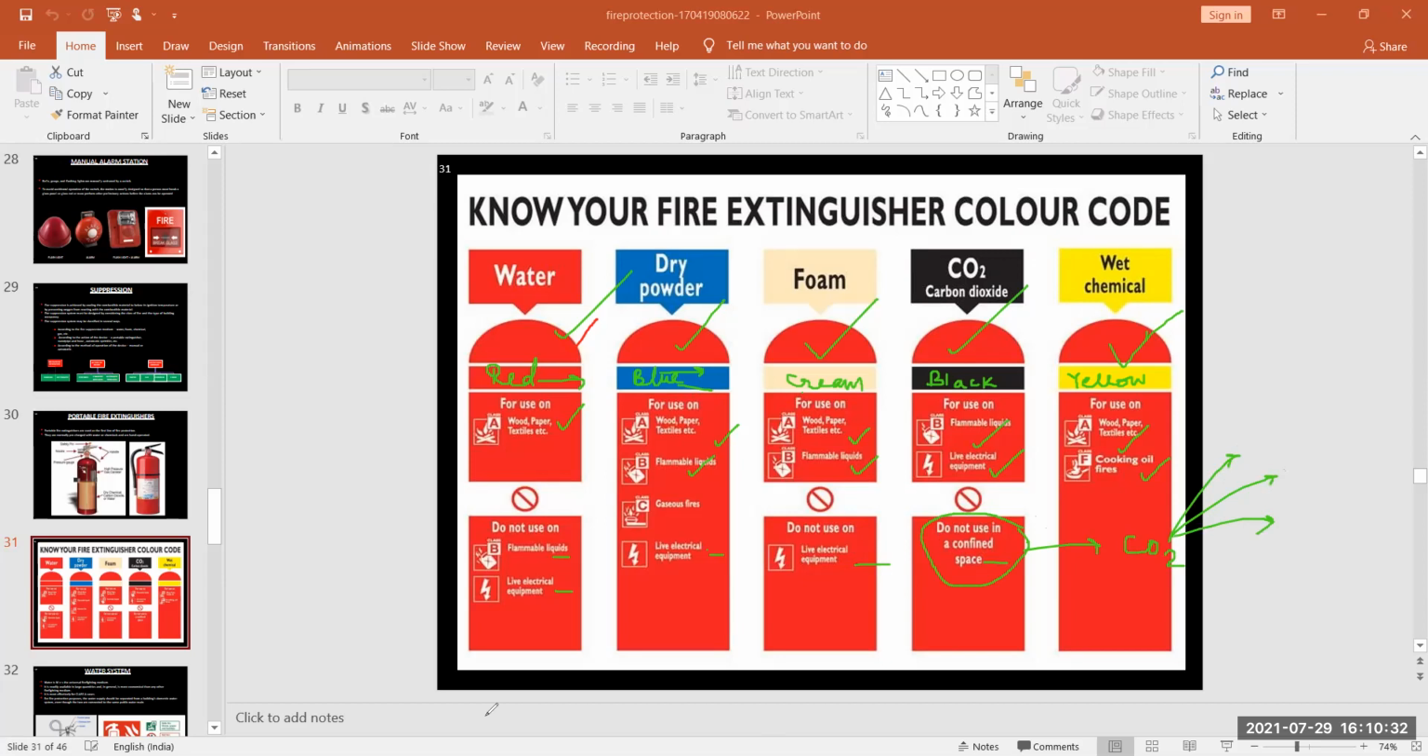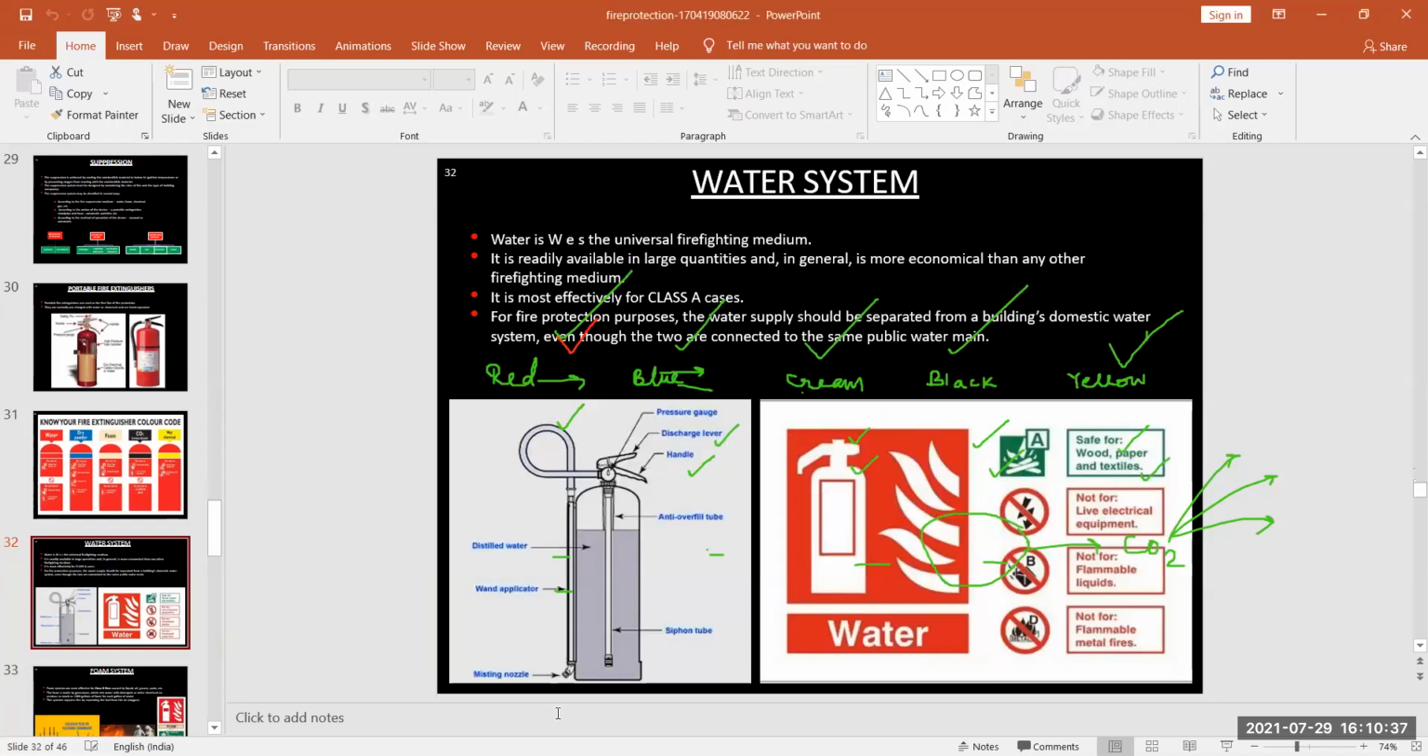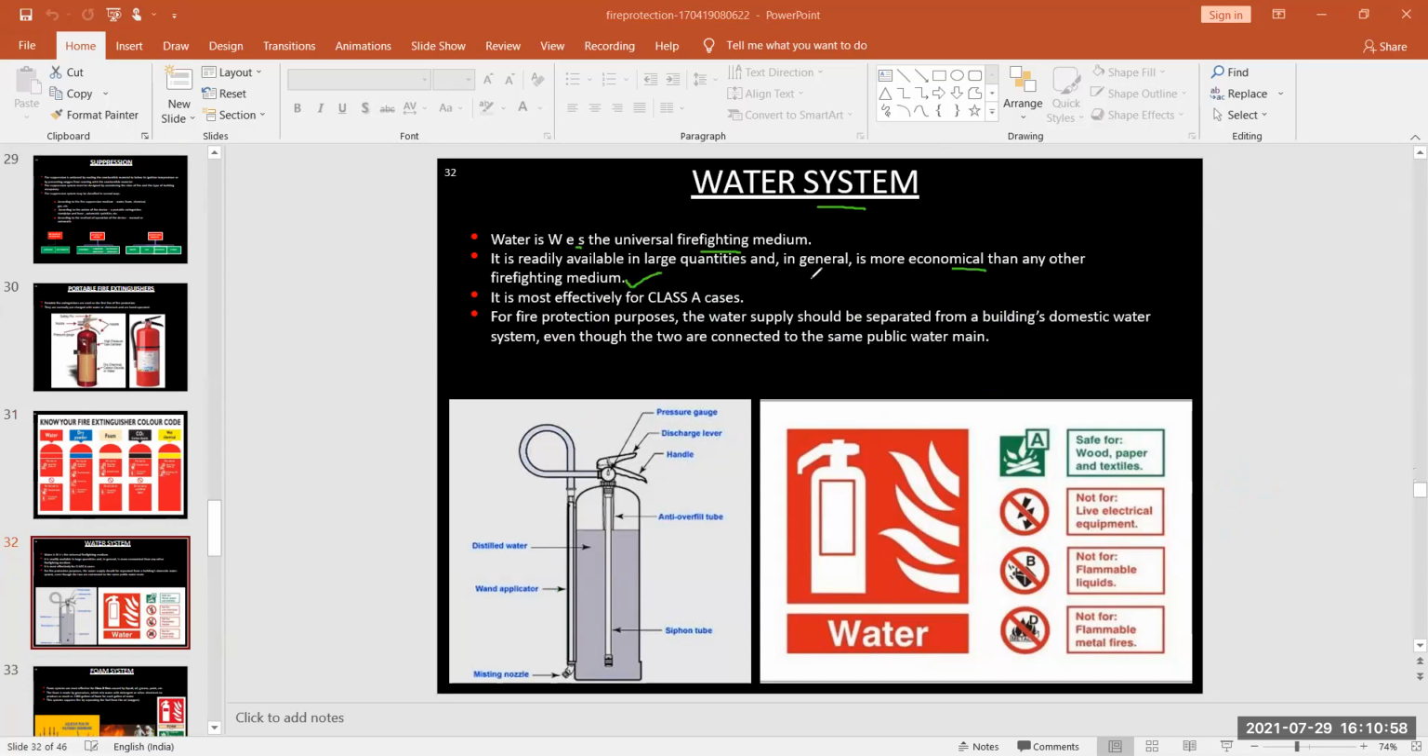Next is your water system. You see that this water is the universal firefighting medium. We know water is the universal firefighting medium, so it is readily available in large quantity, and in general it is more economical than any other firefighting medium. So remember that this water type fire extinguisher system is the cheapest among all the fire systems.